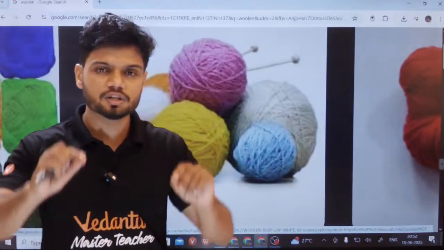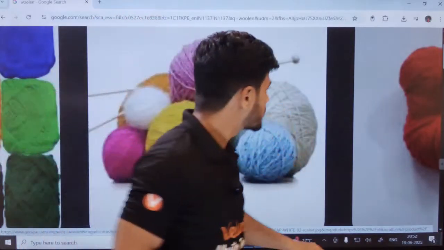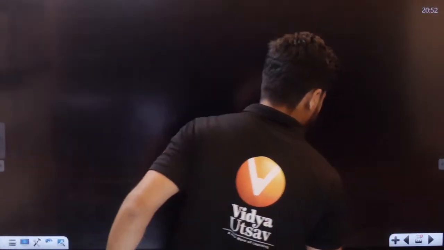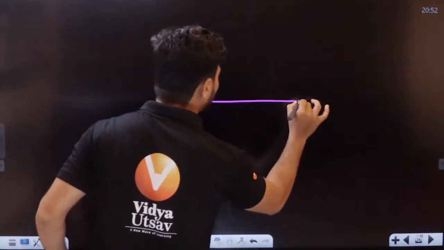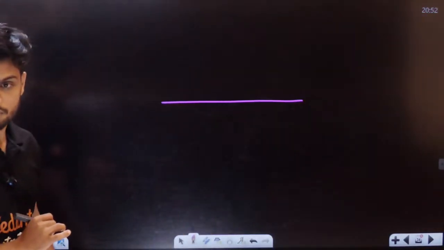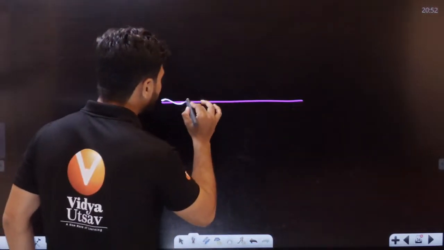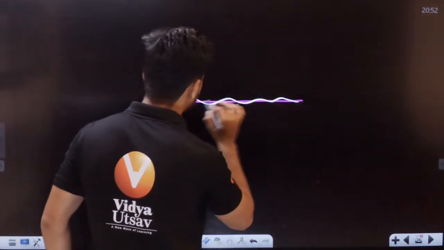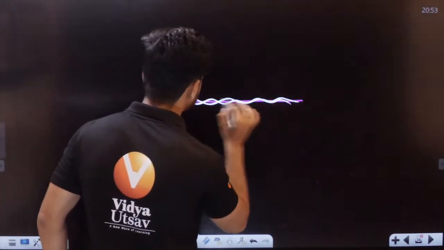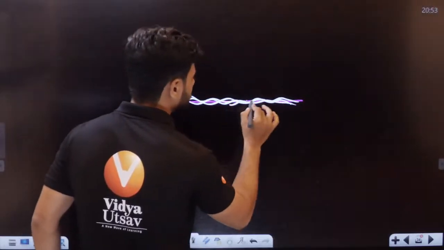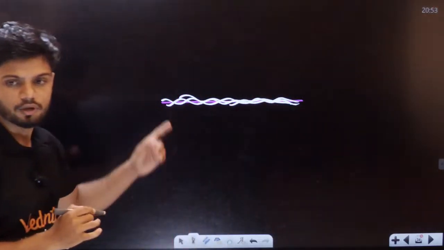Try to imagine one single strand of woolen. This single strand of woolen is actually made up of a lot of other fibers.